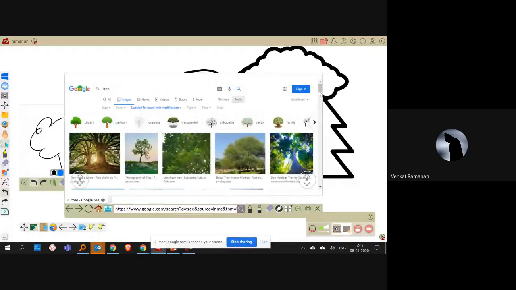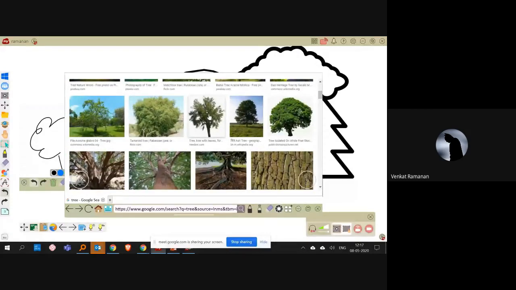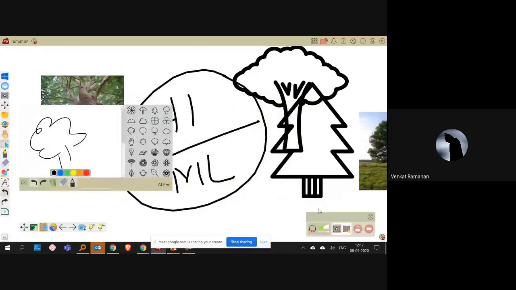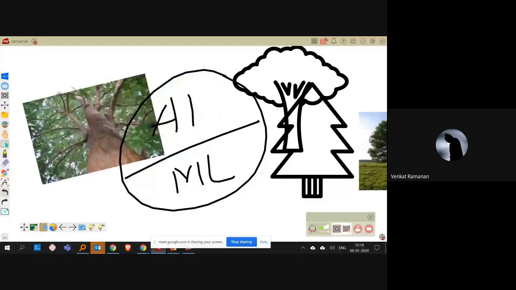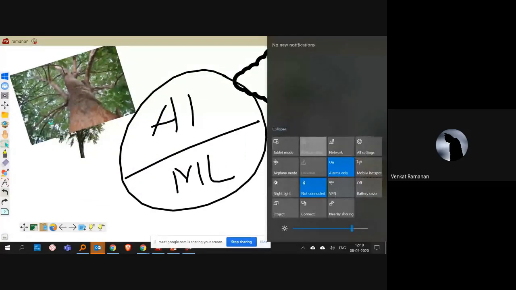Now I want to explain to the students about this particular tree. I want this image on the canvas. The traditional process is saving this image as a JPEG file on your PC and then importing it back and things like that. But that is completely eliminated here. This is just a single drag and drop. I simply drag and drop this picture on the canvas, and then I close the canvas. Now this is available for me to explain to the students.